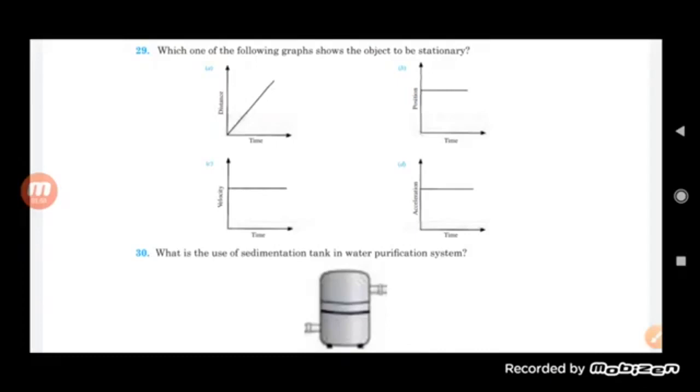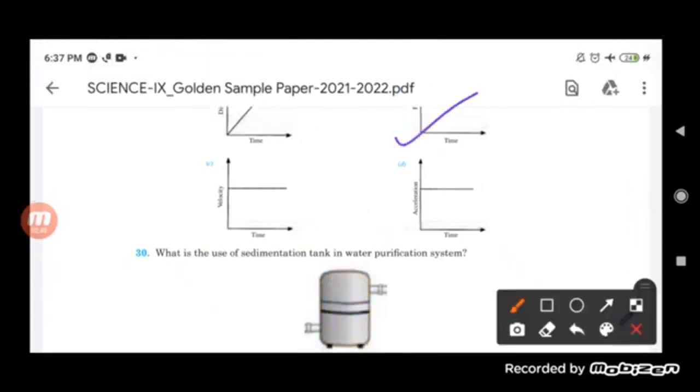If the velocity time graph is parallel, it does not mean that the object is not moving. It is moving, it is not at rest, but it is traveling equal distance in equal intervals of time. The velocity is constant there, so movement will be there but the acceleration will be zero. The fourth one is not possible at all. In the position time graph, when the object has a constant position with respect to time, the object is actually not moving. So the correct option is B.